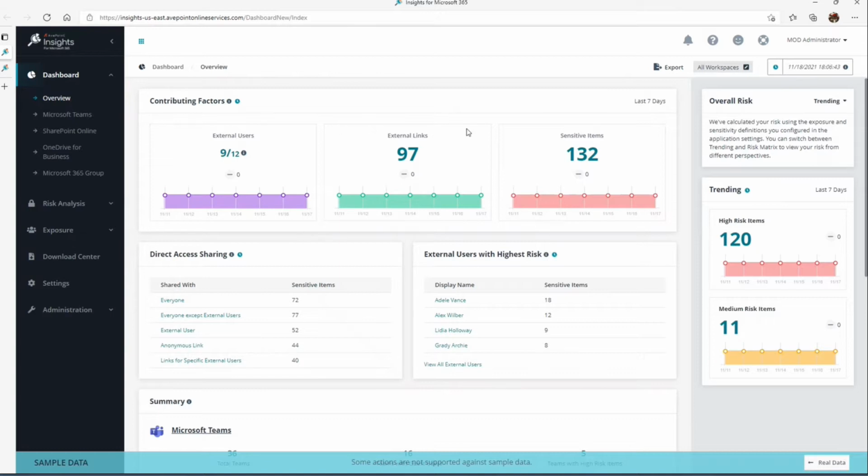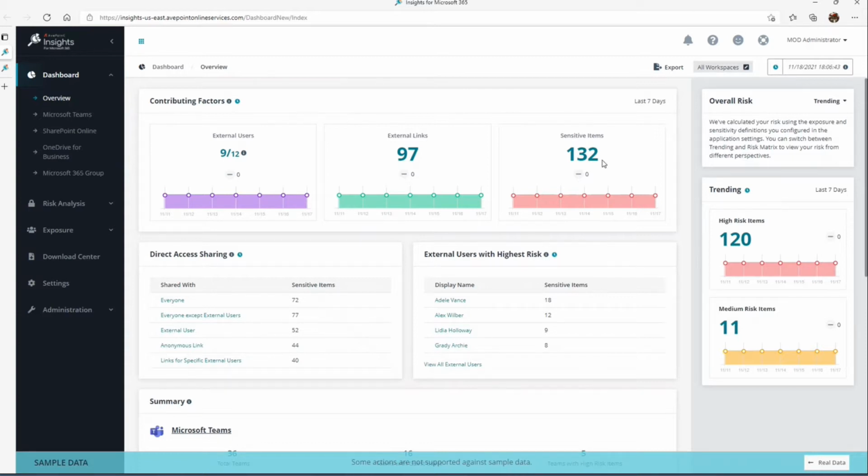Next, what external links have been given out to content within my tenant? That's also very important to understand. And finally, of the content, what has sensitive nature or sensitive information within that content? So as you can see here, the dashboard highlights that information and we make it very easy to dive in for further analysis within these key contributing factors.